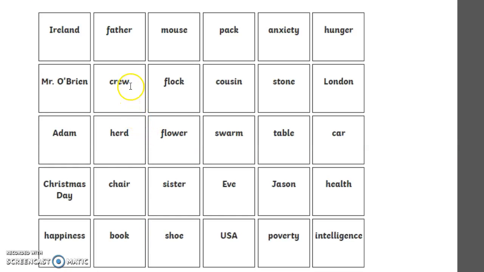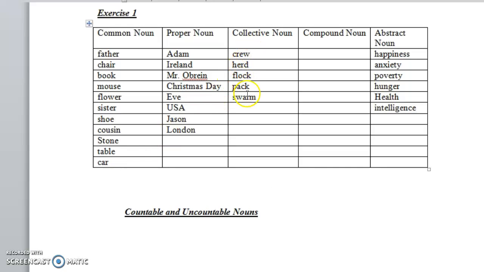We have crew. Crew is the team that works on a plane or on a ship, so it's a collective noun. Herd, herd of sheep, group of sheep, so again, it's collective. Flock also refers to a flock of birds, group of birds, collective. Pack, pack of wolves, pack of foxes, it's collective. Swarm, it's the group of bees buzzing all over. This is the swarm, and it's collective. So again, these are the collective nouns.